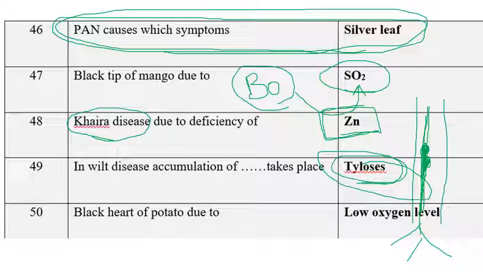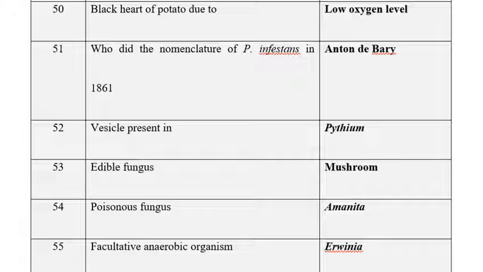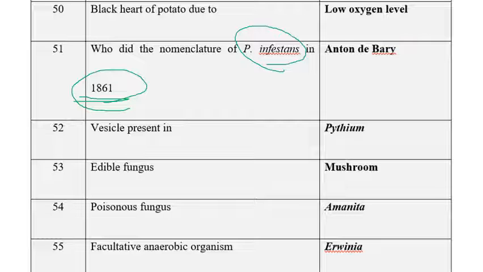The next one is black heart of potato. We know very well that black heart of potato is due to oxygen deficiency or low level of oxygen. The next one is who did the nomenclature of Phytophthora infestans in 1861? We know very well Phytophthora infestans was named by Anton de Bary. Previously, it was called Botrytis infestans by Montagne, and the name was changed to Phytophthora infestans by Anton de Bary in 1861.